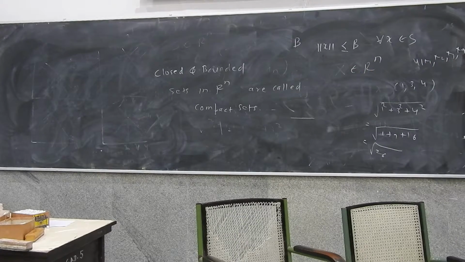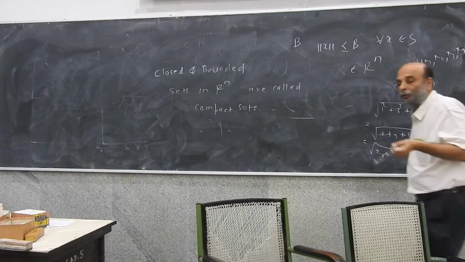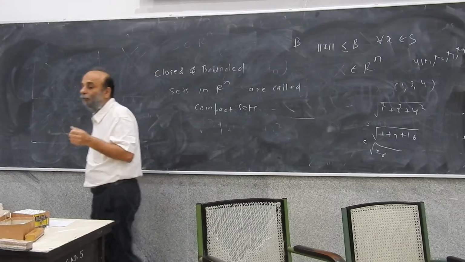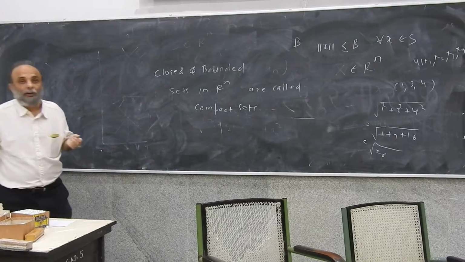Compact sets. Now, there is a very important theorem associated with closed and bounded sets in R,